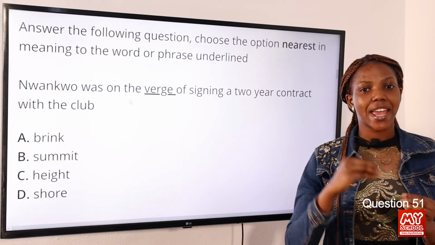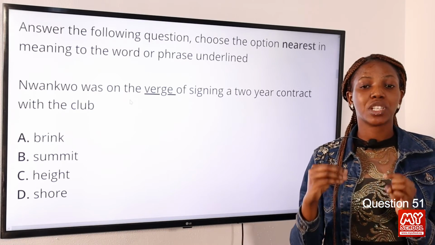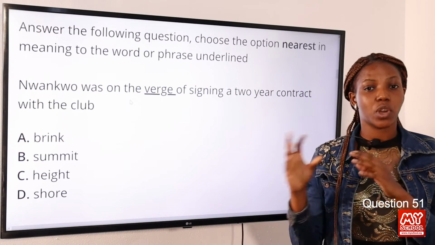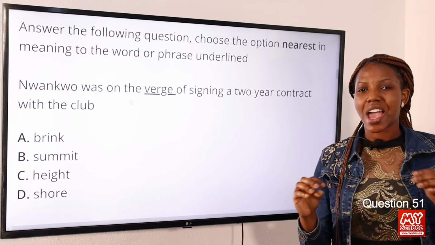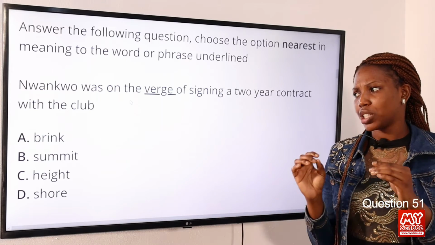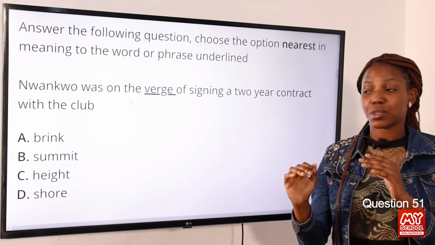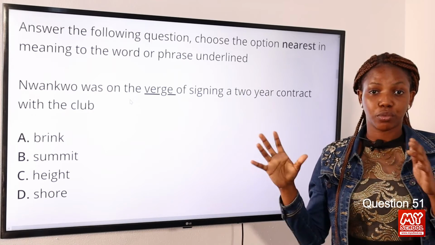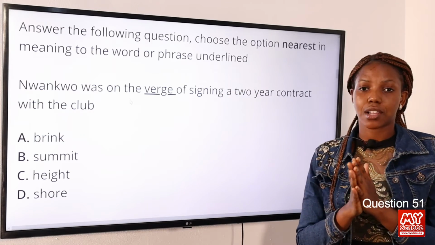Shore is also to be at the end of something, which is a sea. So it's to be at the edge of a sea. Shore is situational. It applies to any body of water, either sea, lake, ocean, and all of that. But then brink is to be at the edge of something. So shore is not applicable in this sentence because it has nothing to do with a body of water. But then brink is the answer to this question.